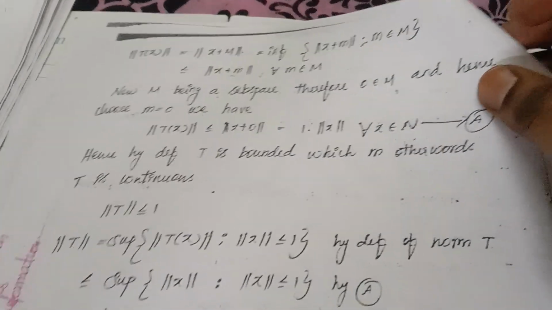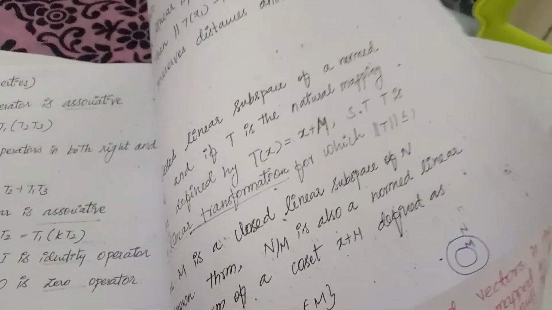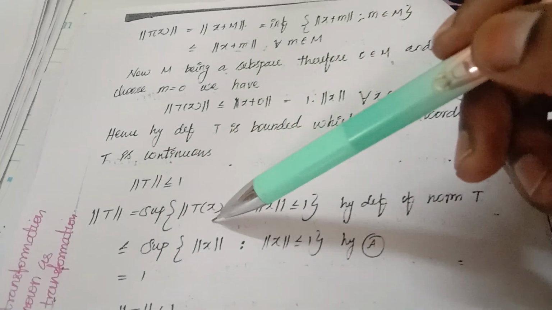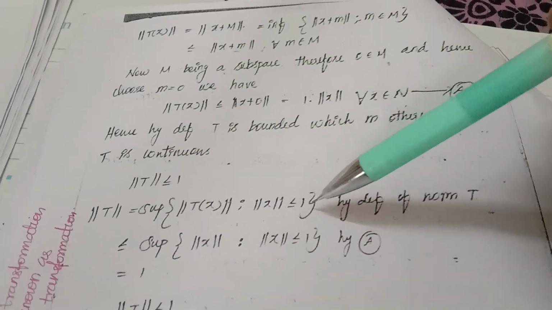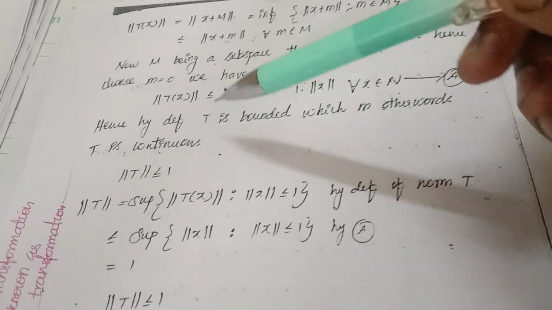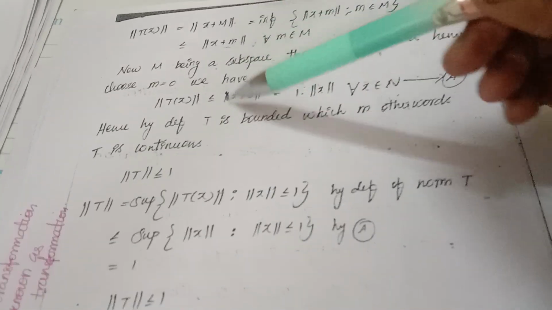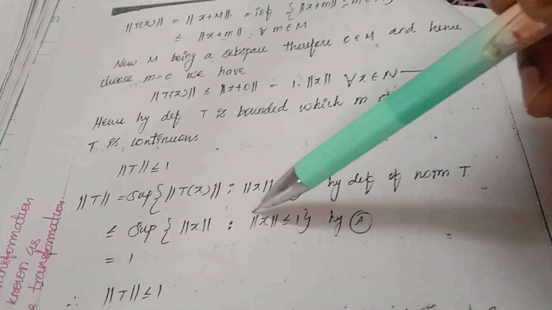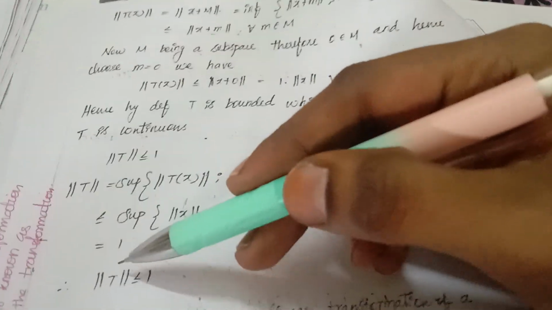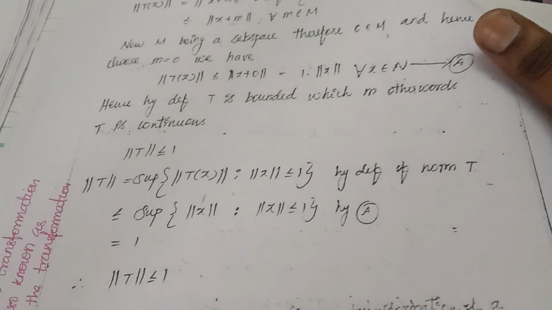In other words, T is continuous. We know that T bounded means T continuous. Then in the question we have to prove that norm T is less than or equal to 1. Norm T can be written as the supremum of norm T(x) such that norm x is less than or equal to 1, by the definition of norm T. So norm T(x) is less than or equal to norm x. For that purpose only we are proving this. So the supremum of norm x with norm x less than or equal to 1; we substitute 1 here. So norm T is less than or equal to 1. Hope you all understand, and thank you.